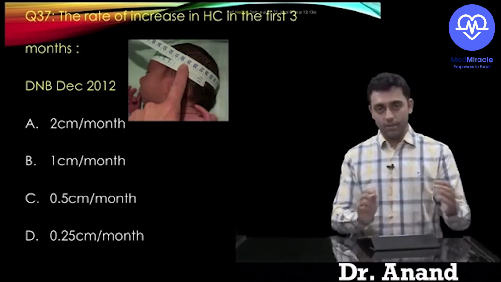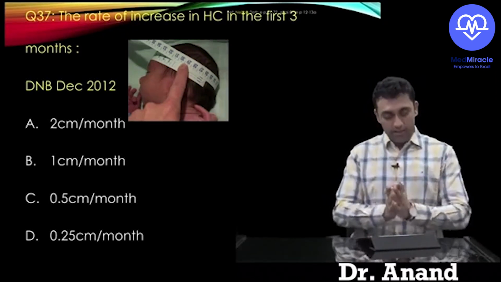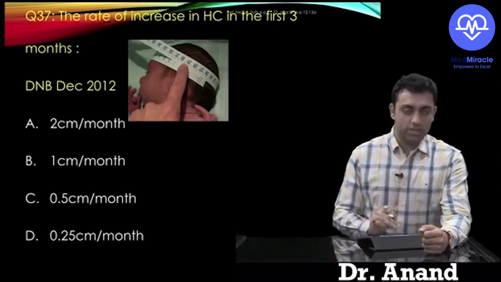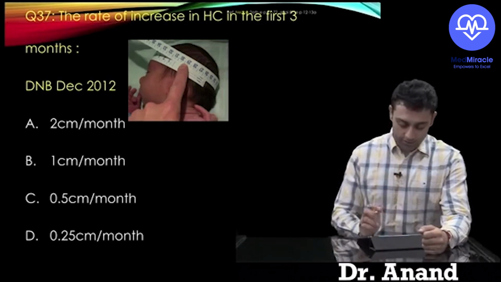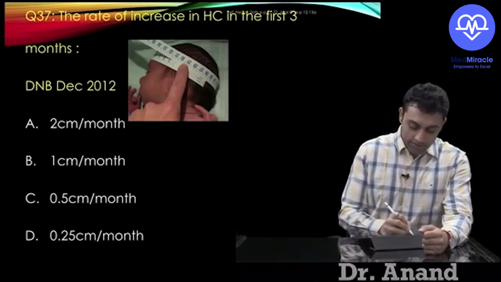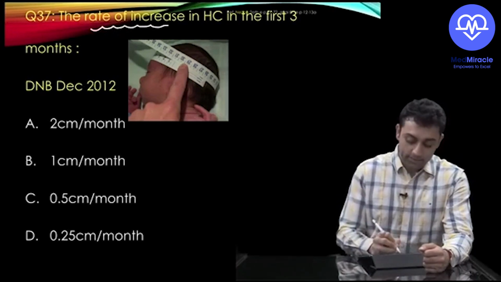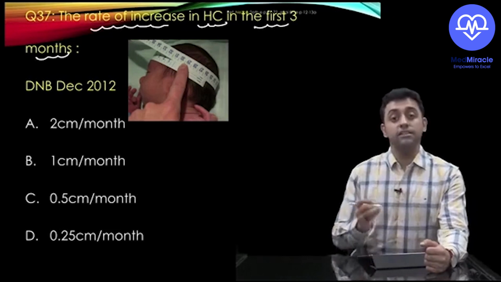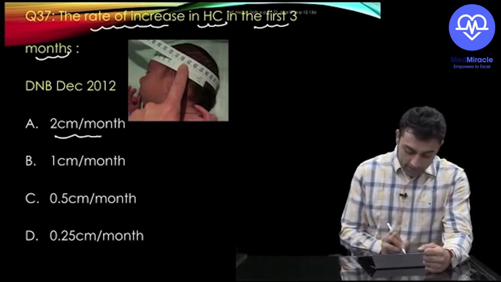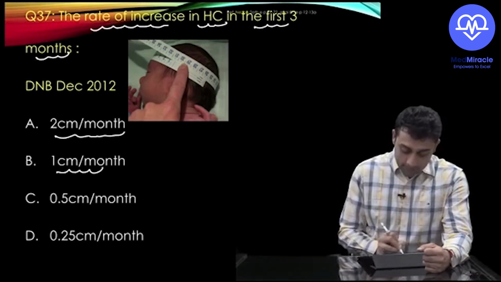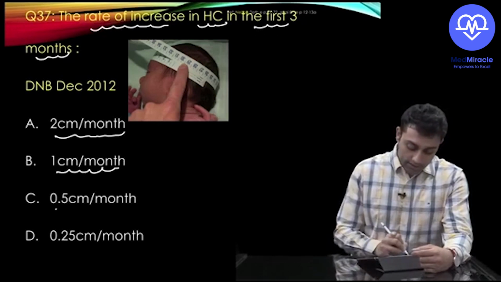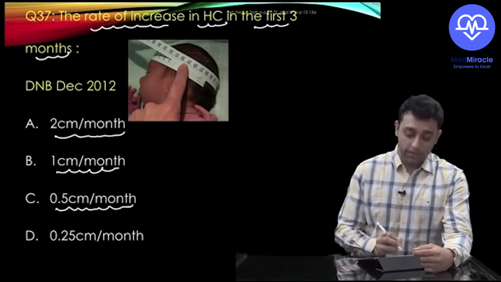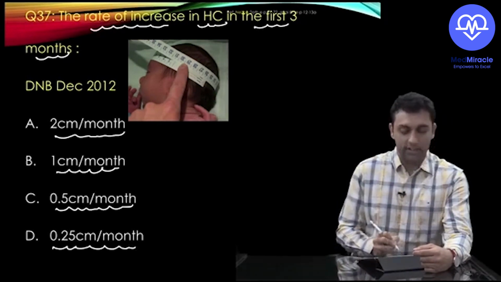We have covered multiple questions regarding growth and development. Let's continue further. The last question we discussed in the previous video, I thought of telling you again: the rate of increase in head circumference in the first 3 months of life is how much? Is it 2 centimeter per month? Is it 1 centimeter per month? Is it 0.5 centimeter per month, or 0.25 centimeter per month?